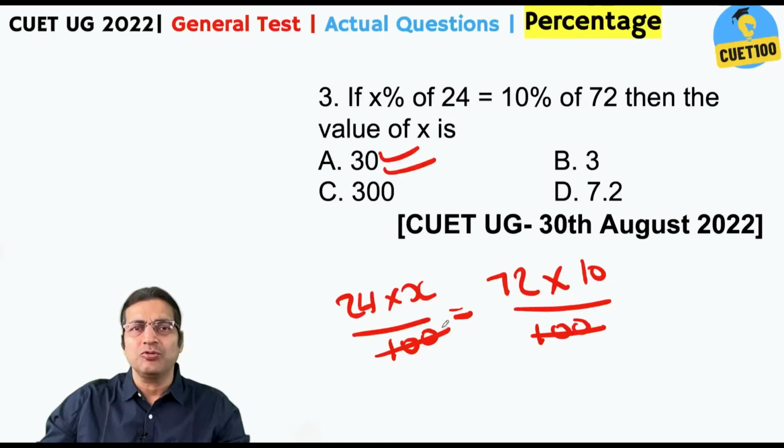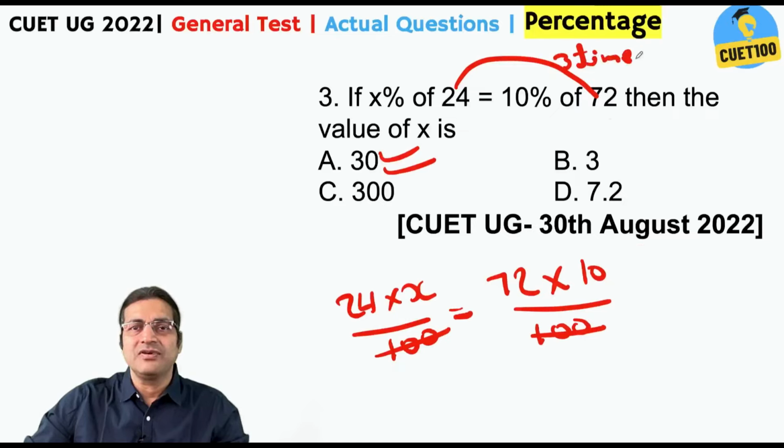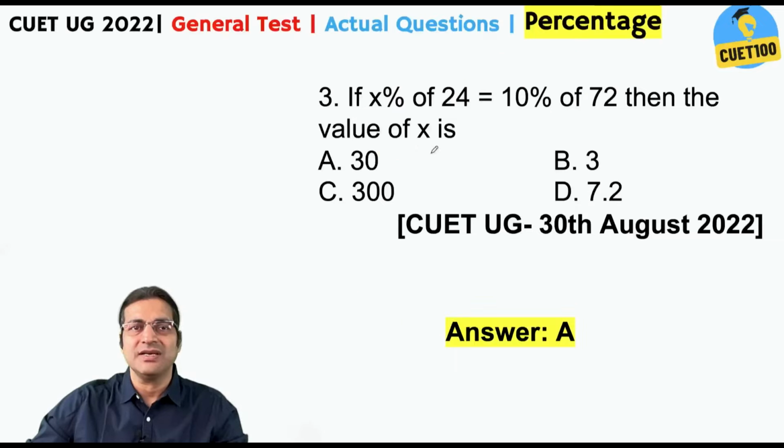We never needed to do this much. In such questions, x percent of 24 is 10% of 72, so straight away 72 is 3 times 24. So in order to compensate for this, x would be 3 times 10%, so 30. Of course, answer A.